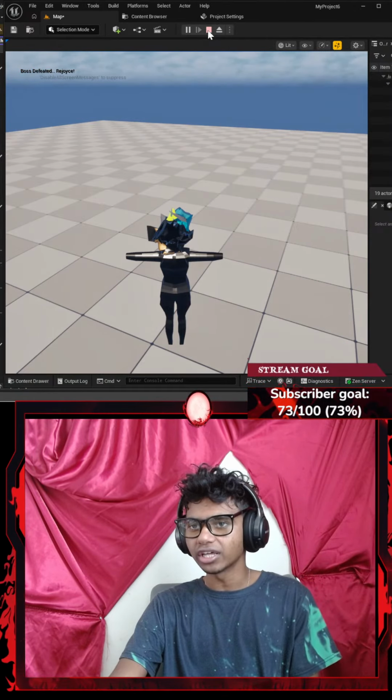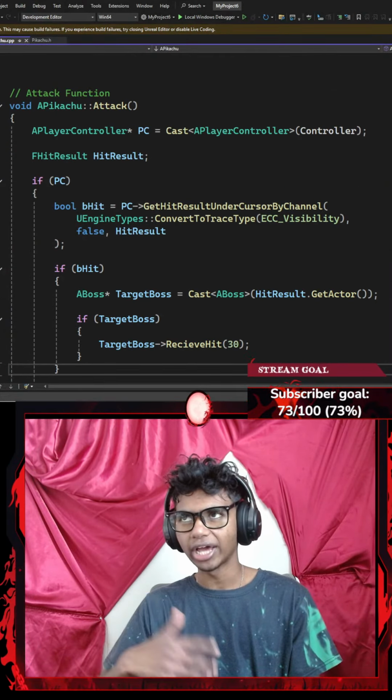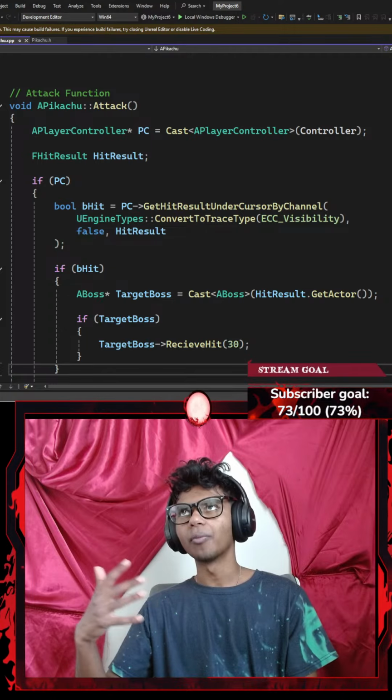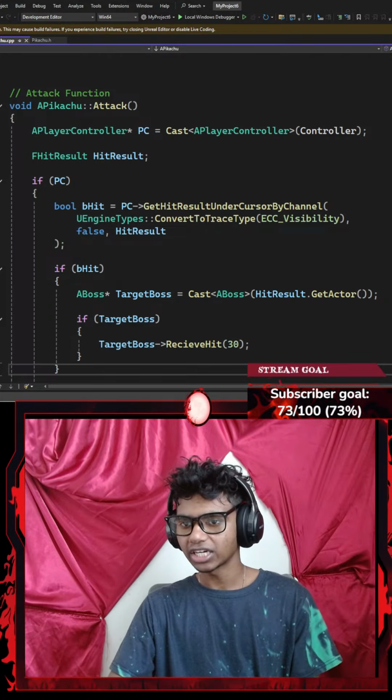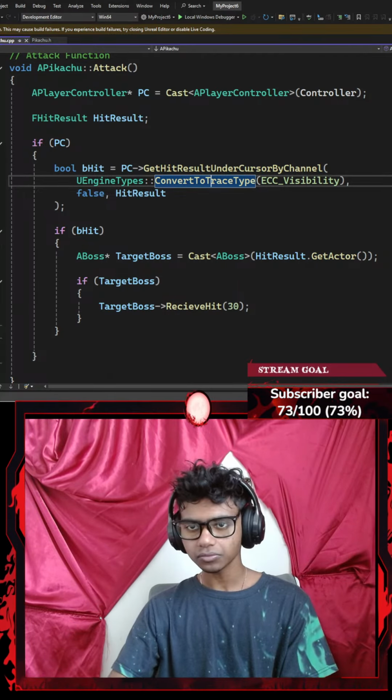Okay, now that I'm done with adding this basic kind of logic, I do want to work with a bit more complex things, so I think I got a pretty good grasp of my get hit result under cursor by channel. Get hit result under cursor by channel. I mean, it's almost the same. And then convert to trace type. Those were the only two function names to memorize.